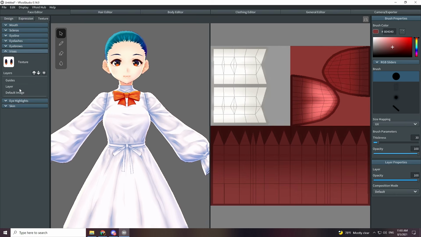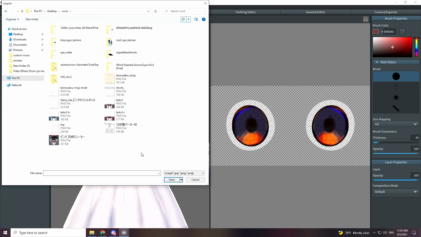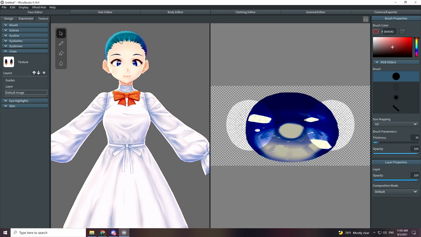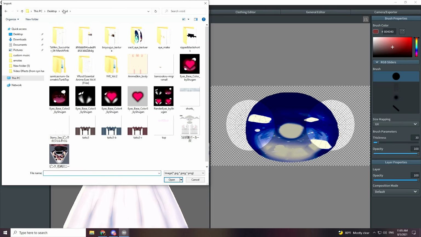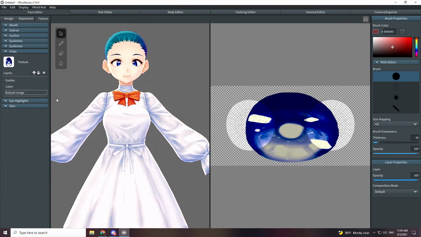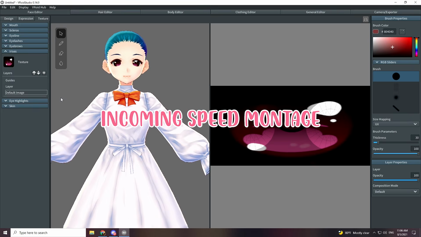So let's start with the iris, and if you go over here to the default image, you're gonna right click on it and press import. Hopefully you remember where you downloaded all of your texture files, and then all you gotta do is click on the PNG that you want to import, and then it gets imported. Granted, some of these are gonna have to be tweaked a little bit, like this one in particular, I'd have to adjust it a bit more. So let's pick a different one that will be a little bit easier. See how the model changed? Now let's do this for the rest of the eyes.